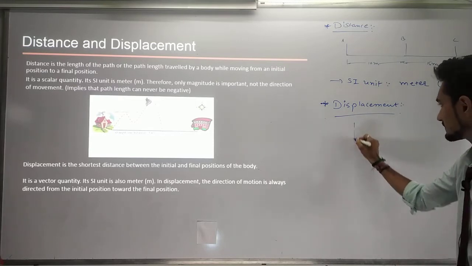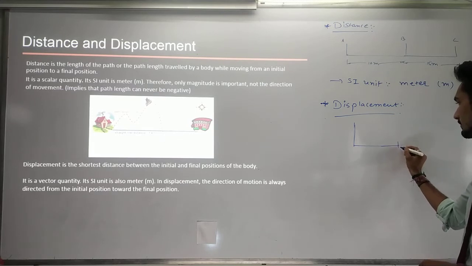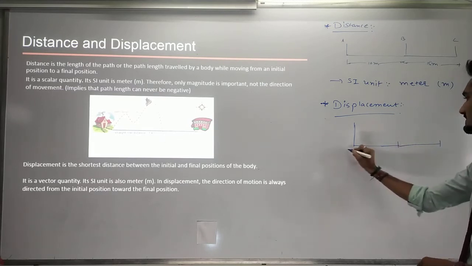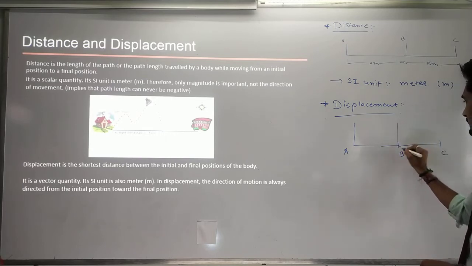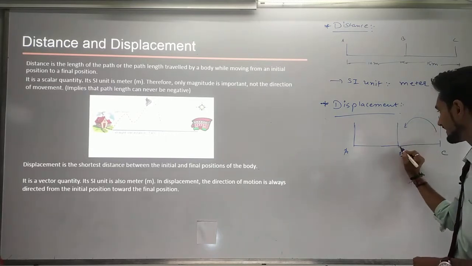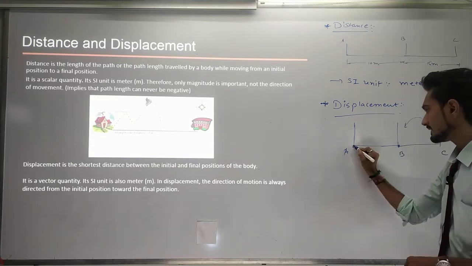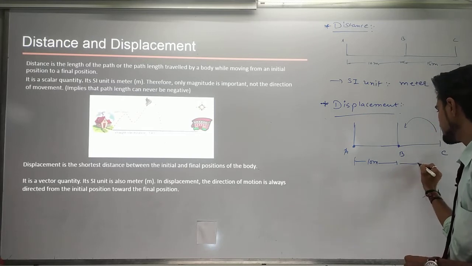For example, here I am writing displacement. Suppose I am standing at point A, afterwards I go to point B, and then to point C. And then what have I done? I came back to point B. Now I am standing here. Suppose this distance is 10 meters and this is 15 meters.